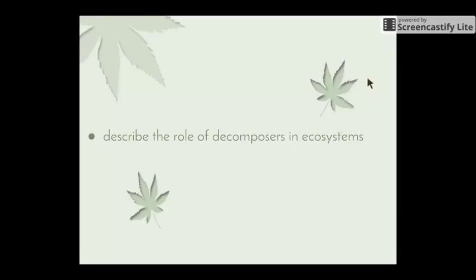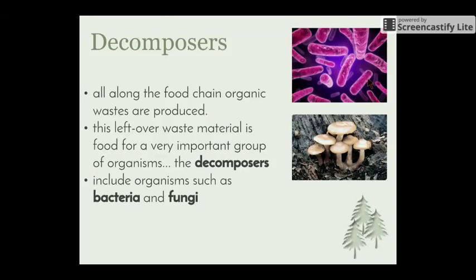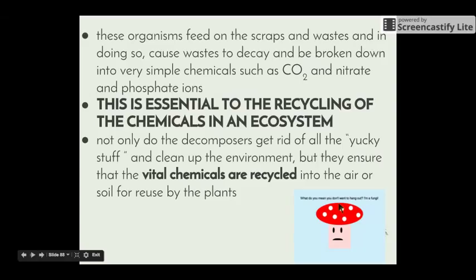So we're just quickly going to have a look at that other dot point that was there. Describe the role of decomposers in ecosystems. So decomposers, all along the food chain, organic wastes are produced. So this leftover waste material is food for a very important group of organisms called our decomposers. Decomposers include organisms such as bacteria up the top here and fungi, so our mushrooms and toadstools.